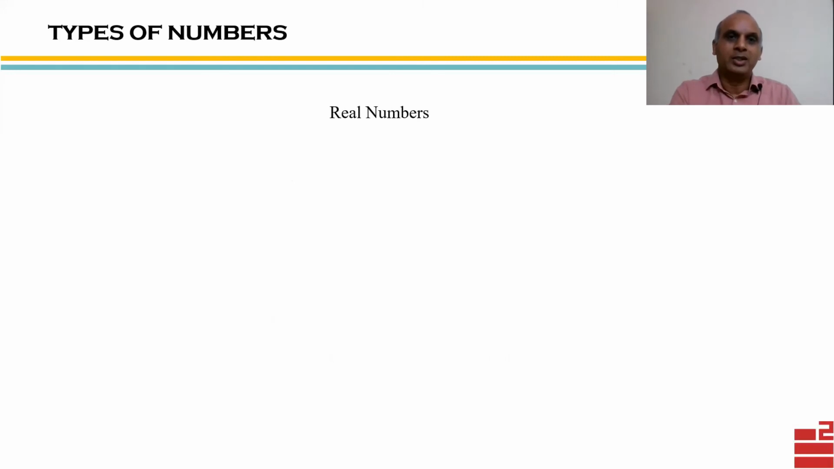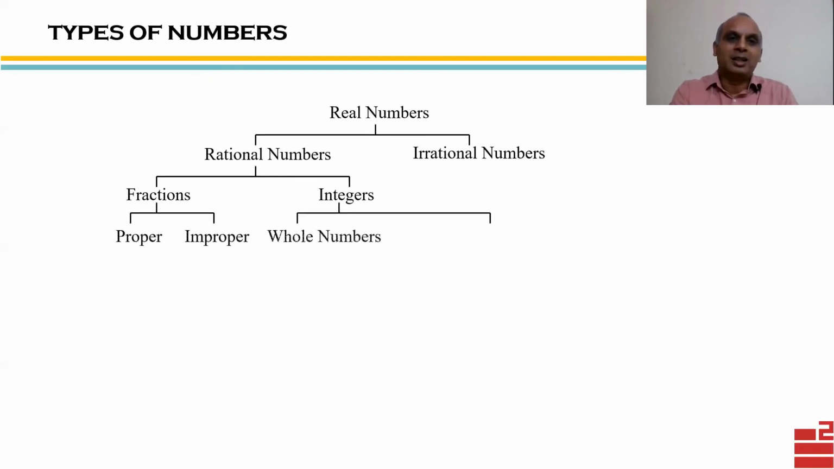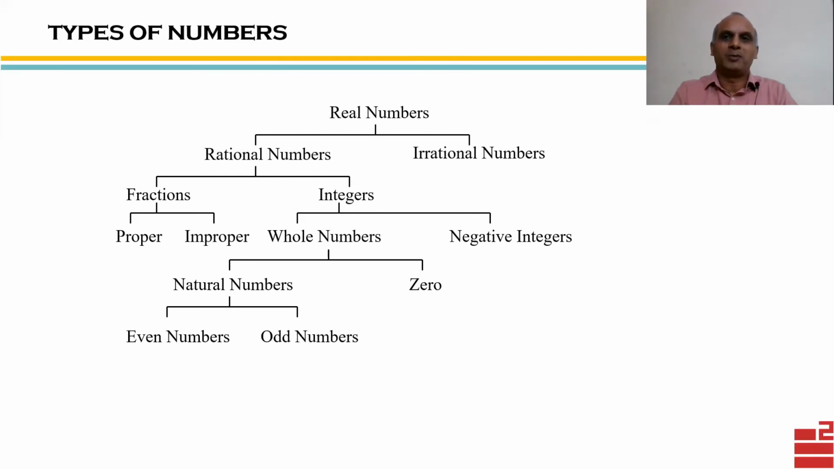So observe carefully, real numbers are of two types, rational and irrational. Rational are of two types, fractions and integers, that we have seen already. Fractions are of two types, proper and improper. Integers are whole numbers or negative integers. Now, whole numbers are either natural numbers or zero. And natural numbers are either even numbers or odd numbers. So this gives you one full perspective in one snapshot.